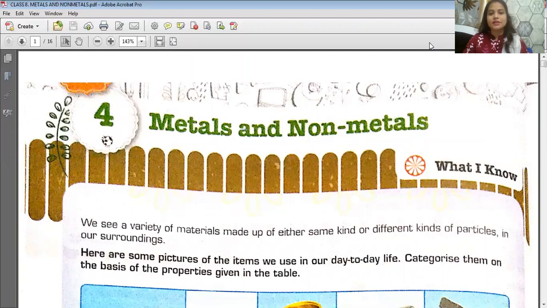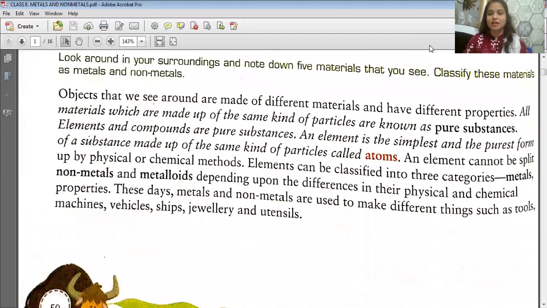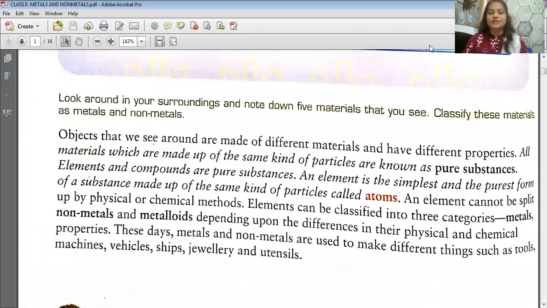So, today we will be discussing the topic metals and non-metals. Before that, it is very much necessary for us to know what are pure substances. All materials which are made up of same kind of particles are known as pure substances. Means there will be no other particles in it. All the particles will be of same kind. Then only we can say that this substance is a pure substance.